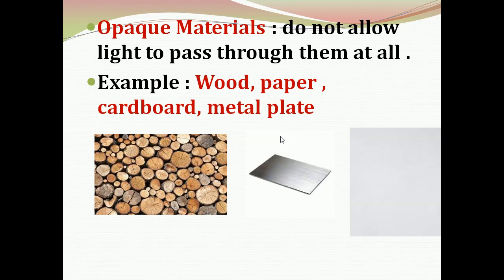So these are about the classification of objects based on their property. Based on their property, objects can be classified into different types based on appearance, hardness, then solubility, transparency, density. So I hope that you all understand about the classification of objects.